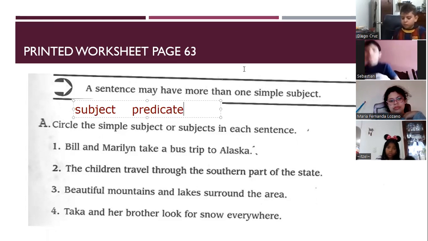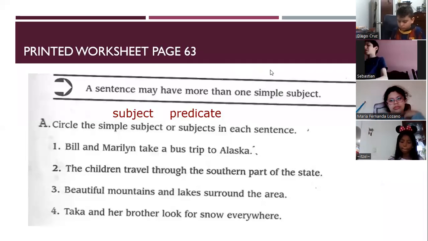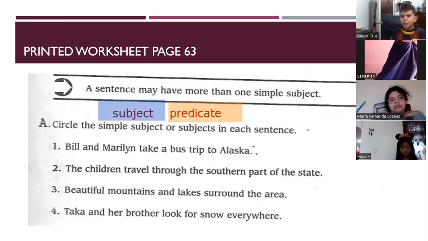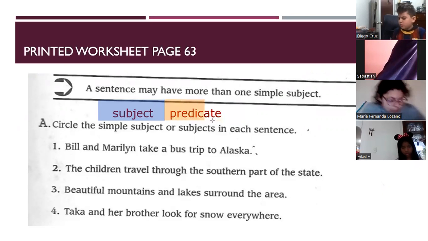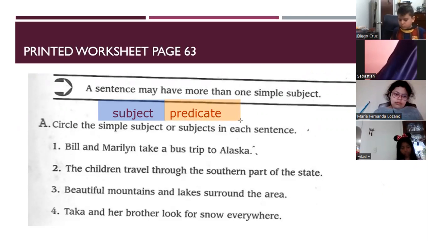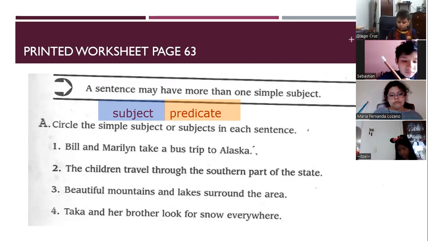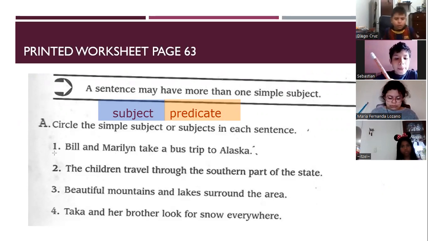So, like this: subject and predicate. And the predicate begins with the verb. That's the easiest way to identify the predicate in a sentence, by looking for the verb. Okay, so what is the verb in sentence number one?